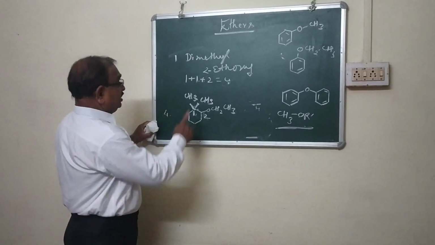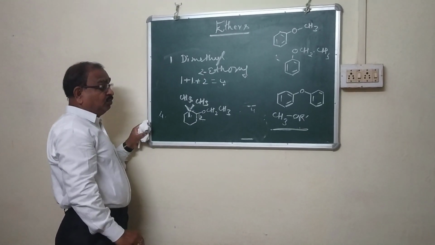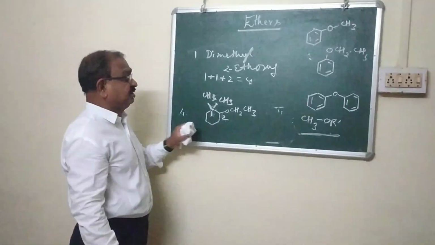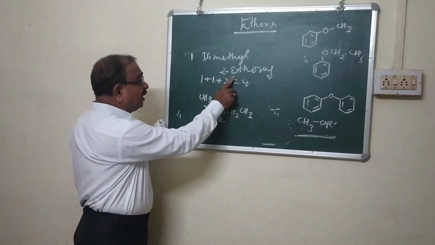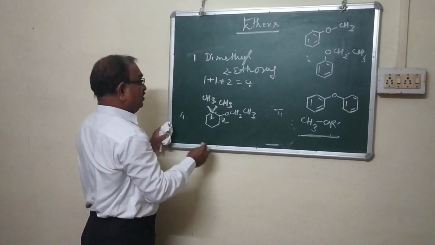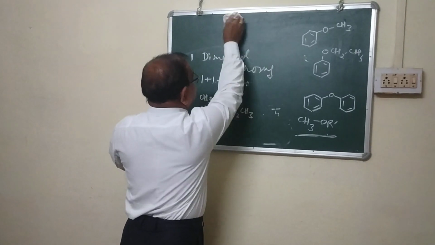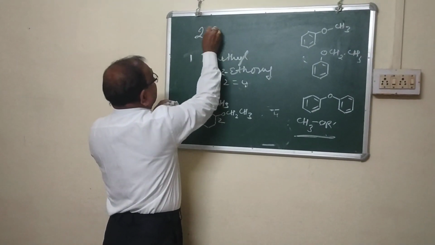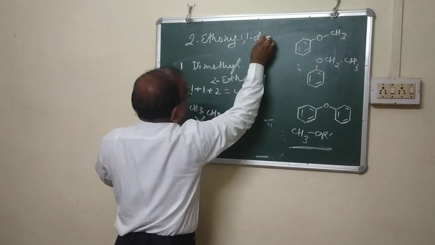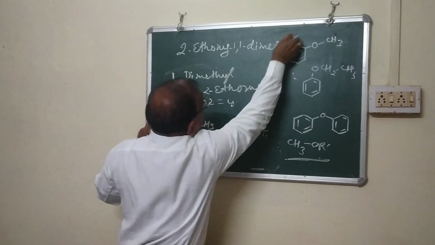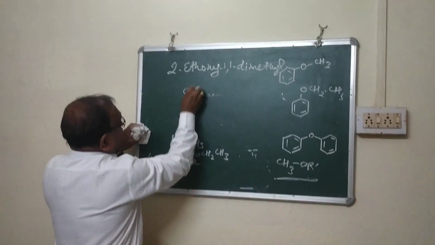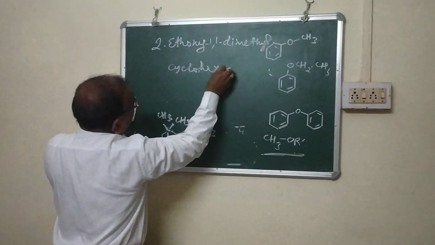In the naming of the compound, we have to observe the alphabetical sequence. According to the ABCD system, E comes before M. Therefore, it is written first, followed by this. Means the name of the compound is 2-ethoxy-1,1-dimethylcyclohexane.